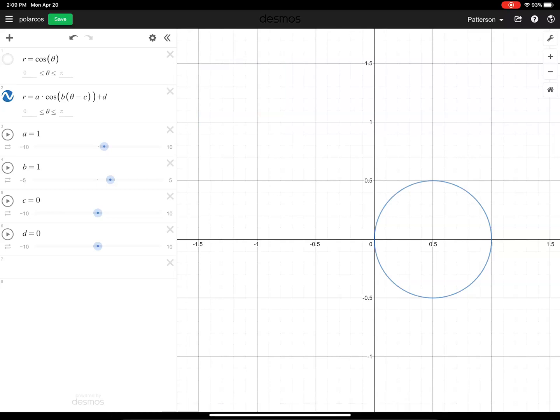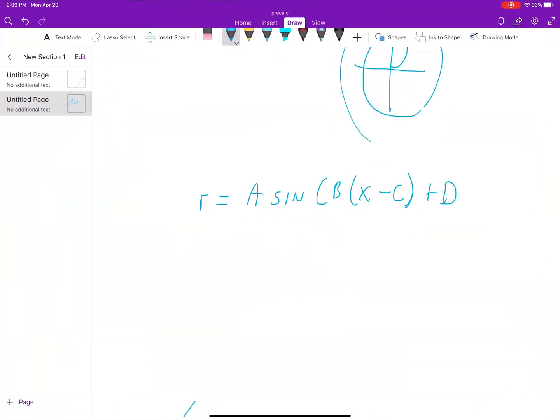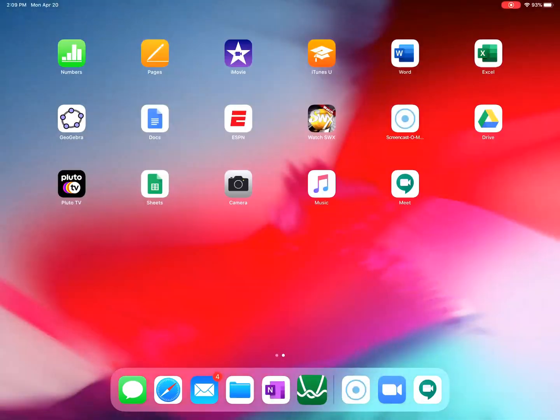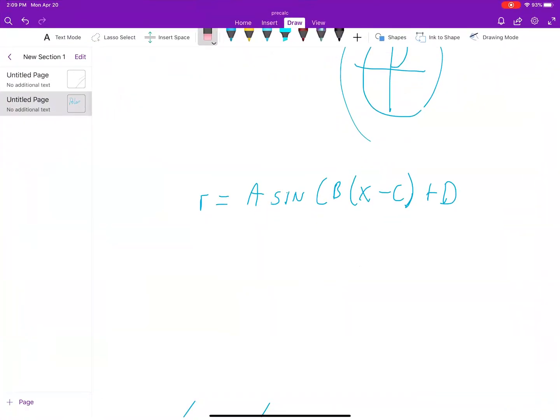So what I'm going to do is go into here. Now, that was the cosine one I looked at, I believe. Let me check it out real quick. Yep, it was. So I'm going to erase this and put cosine in front of that because I want to be consistent with what I'm doing. And let's write down, remember what we said A did. Somebody said that A, first of all, did a vertical stretch of the circle. It stretched the circle out.